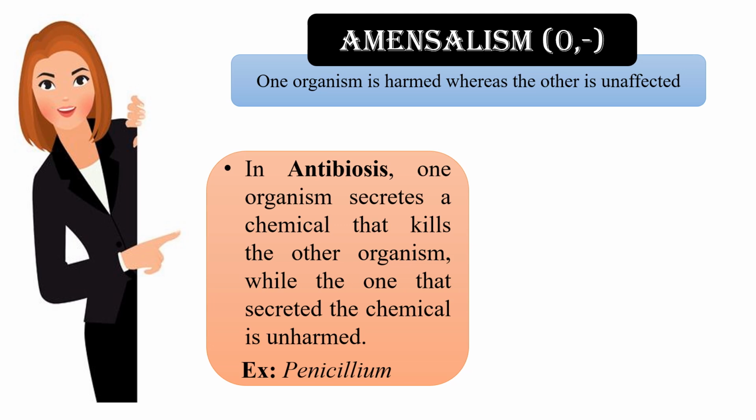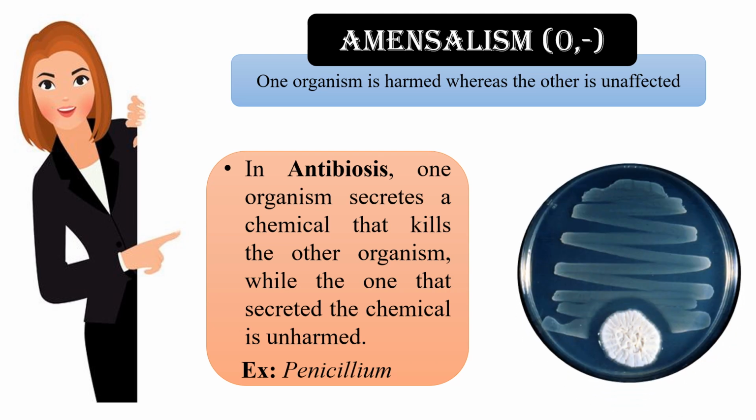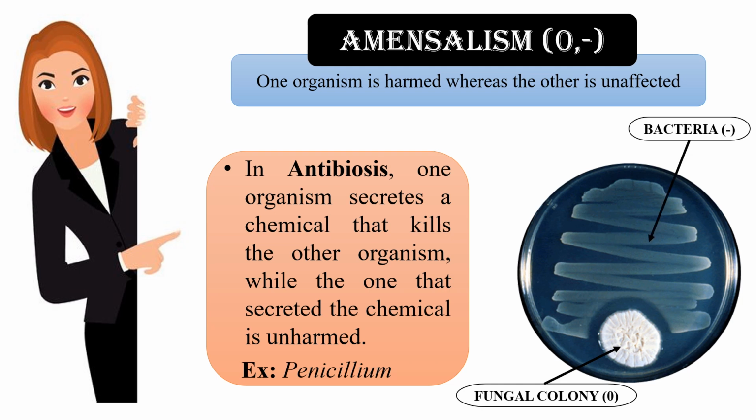In antibiosis, one organism secretes a chemical that kills the other organism, whereas the organism which is secreting the chemical is unharmed. You can see in the picture, there is a white fungal colony which is secreting some kind of chemical substance that inhibits the growth of bacteria in the Petri plate. Many molds, including Penicillium, secrete chemicals to kill bacteria in their vicinity. So such type of relationship or interaction is known as amensalism.